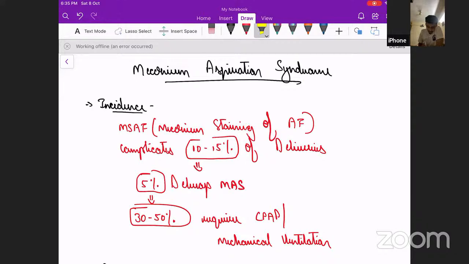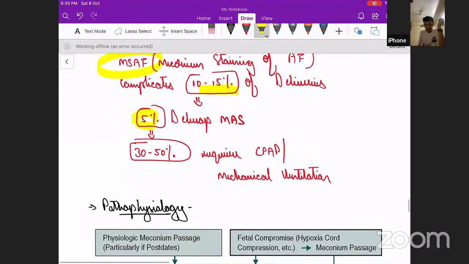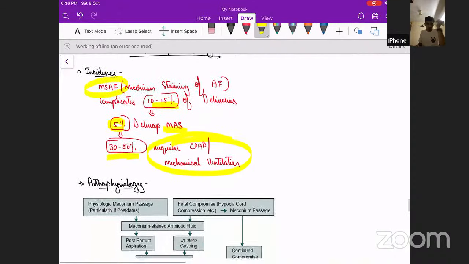So the incidence of MSAF as such is high. It is around 10 to 15% of deliveries. Any type of stress like asphyxia, prolonged labor, IUGR baby, or a post-term baby can have meconium staining of amniotic fluid. All these things become stimuli to the baby, and this stress will lead to the baby passing stools in utero. So there will be meconium staining of amniotic fluid. But among these, only 5% develop meconium aspiration syndrome. And even in that 5%, around 30 to 50% might require any sort of respiratory support. So this is to do with the incidence.